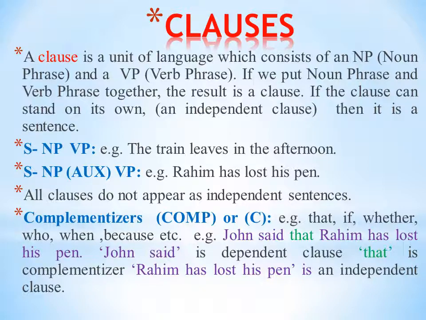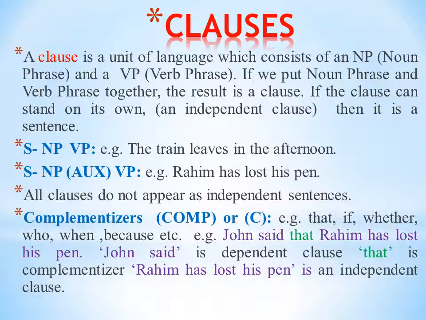All clauses do not appear as independent sentences. There are some clauses that are dependent clauses. They have to depend on another clause for getting their own meaning. So they are dependent clauses or subordinate clauses.